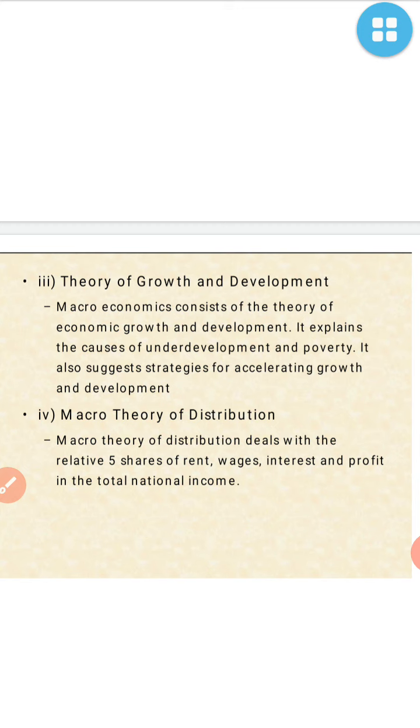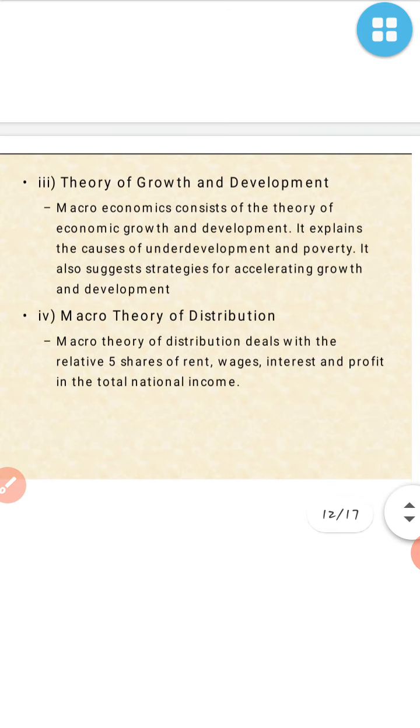Okay, macro theory of distribution. Macro theory of distribution deals with the relative shares, rent, profit and total national income. Means it is going to be at a high level. What are shares?